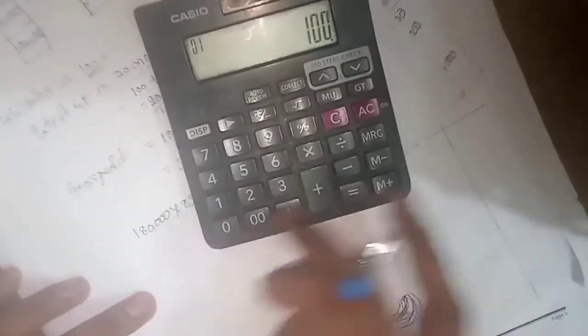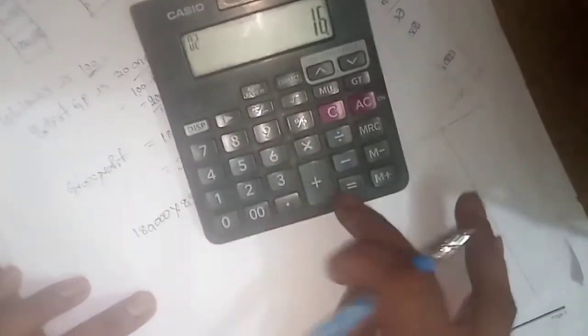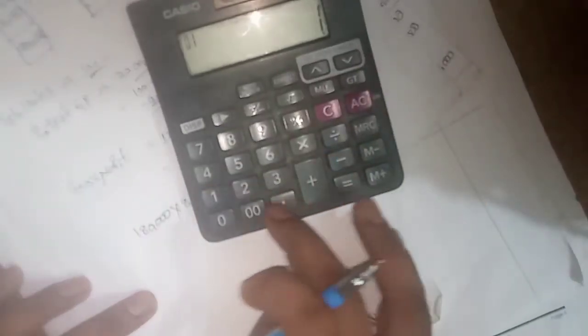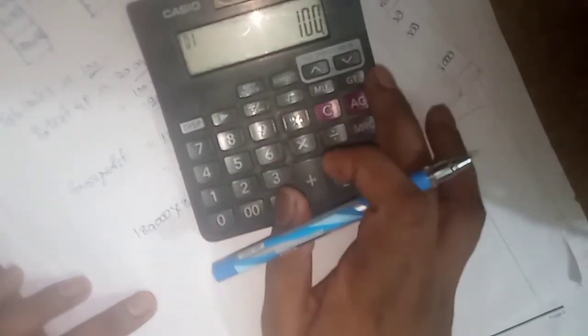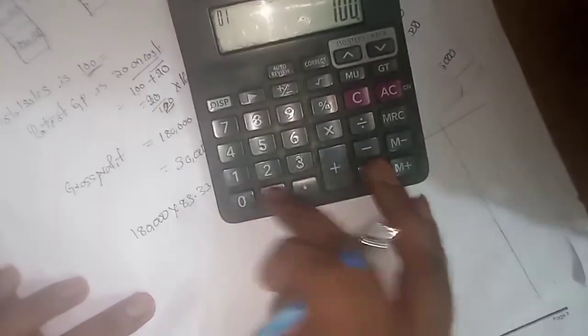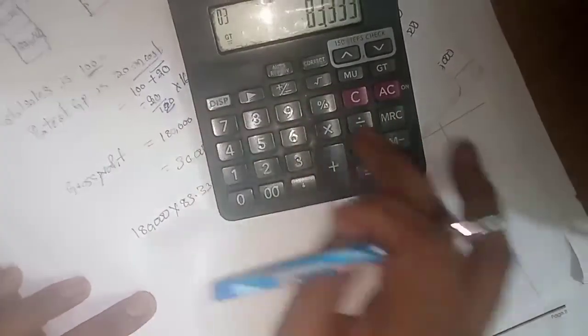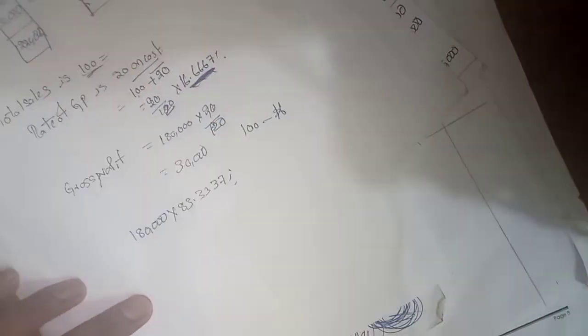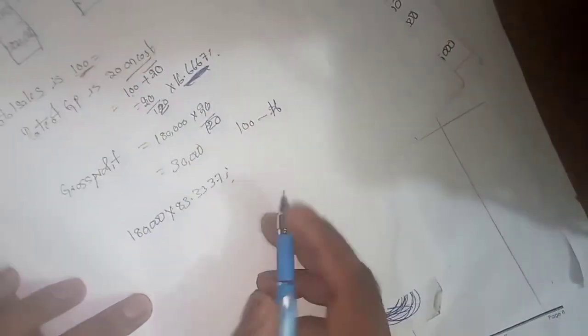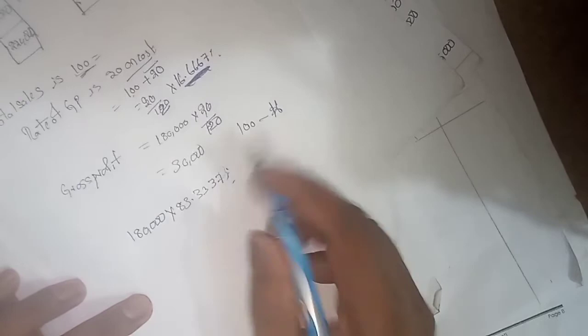So 100 minus 16.667, that is 83.333. So this is the fraction we understand.